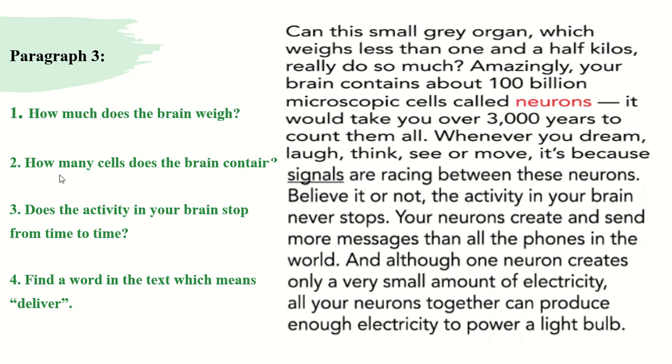Now let's go to the next one. How many cells does the brain contain? Here we're asking about the cells of the brain. Let's go here: amazingly, your brain contains about 100 billion microscopic cells called neurons. So how many? 100 billion cells. Here we're asking about a number. So we have 100 billion cells called neurons.